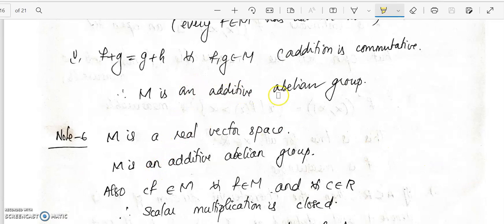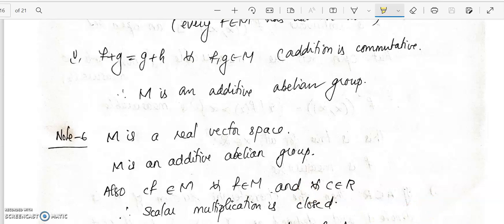Since M is already an abelian group under addition, it will satisfy the conditions of addition for a vector space. Now once the scalar multiplication conditions are also verified, we can say that it is a vector space. So M is an additive abelian group.